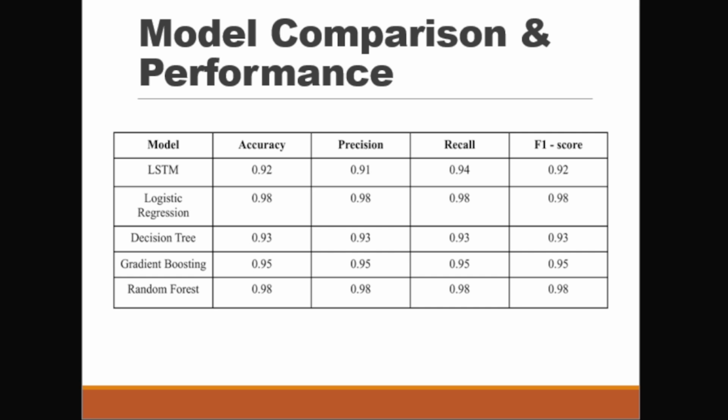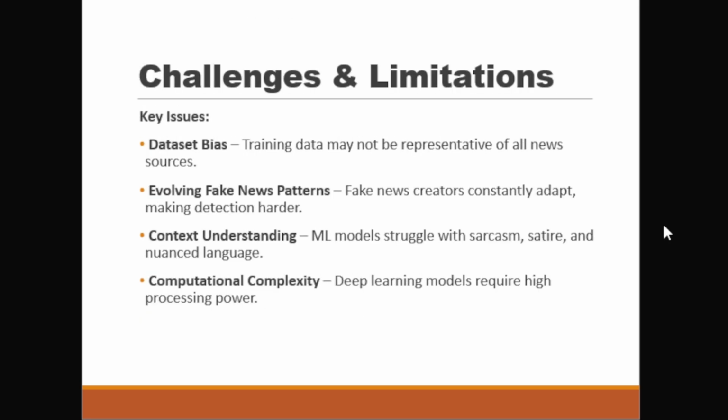fake news detection. Logistic regression performed well in all metrics at 98%. It primarily relies on word level features, but it lacks deep contextual understanding. Decision trees achieved 93% on all metrics, but it's a rule based model, so it struggles with complex text patterns. Gradient boosting, 95% in all metrics, does very well with subtle text patterns, so it makes it a very good choice. Random forest performs on par with logistic regression, but it may not be the best for contextual understanding, as it treats words more independently.